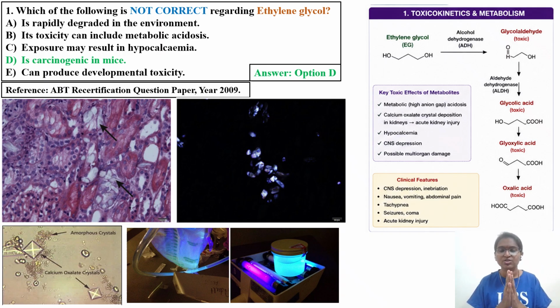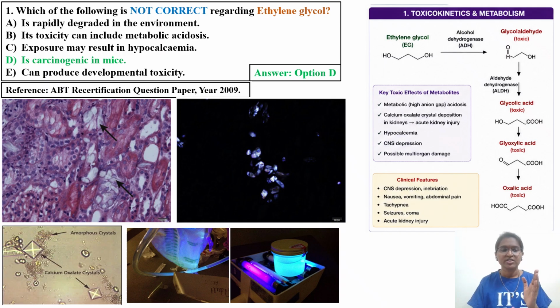This metabolic acidosis you will come across with respect to ethanol poisoning and methanol poisoning also. Third option is ethylene glycol exposure may result in hypocalcemia. Whenever there is certain type of poisoning, ion metabolism and ion homeostasis will change, for example hyperkalemia or hypokalemia, hypocalcemia, hyponatremia or hypernatremia. These ions need to be stabilized in the body fluids. That is the reason the option is ethylene glycol exposure may result in hypocalcemia.